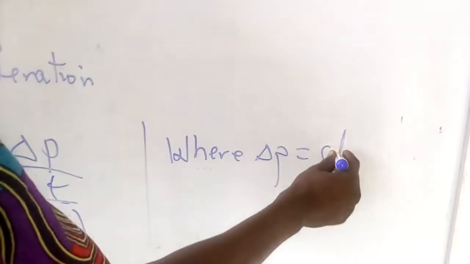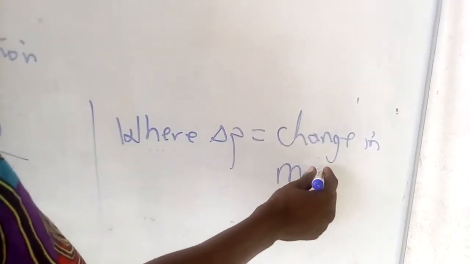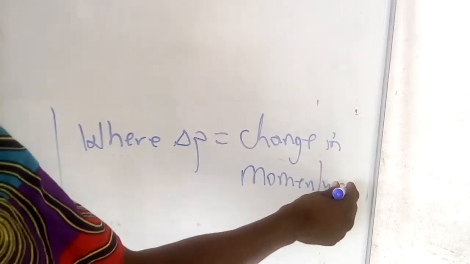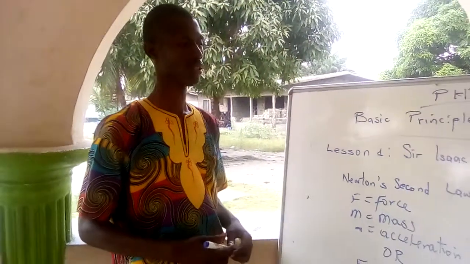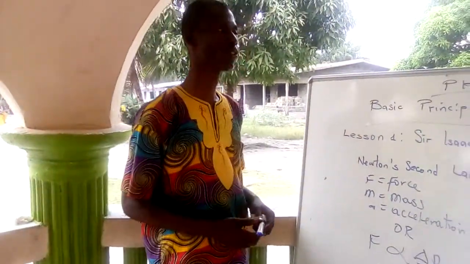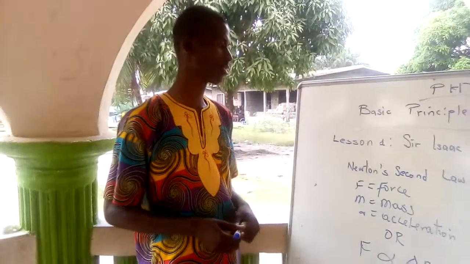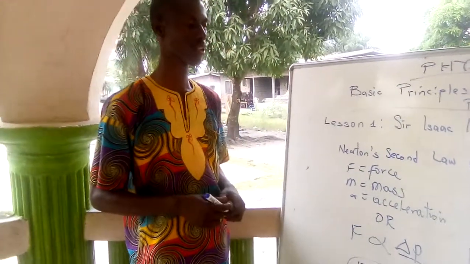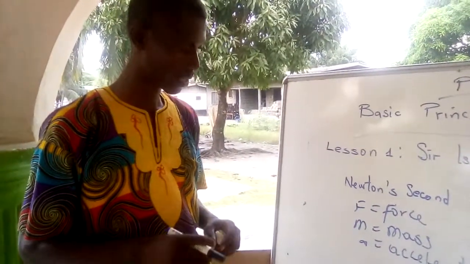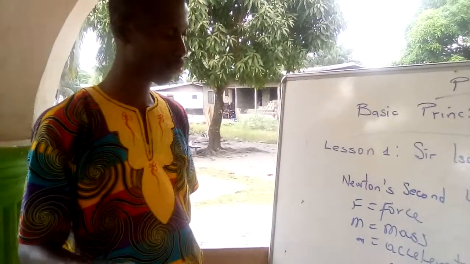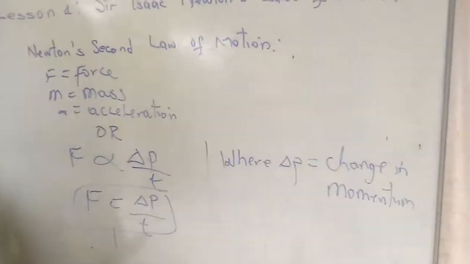is the change in momentum. So force is directly proportional to the rate of change in momentum. That's another way of stating Sir Isaac Newton's second law of motion. A force applied on the body is directly proportional to the rate of change in momentum of the body.